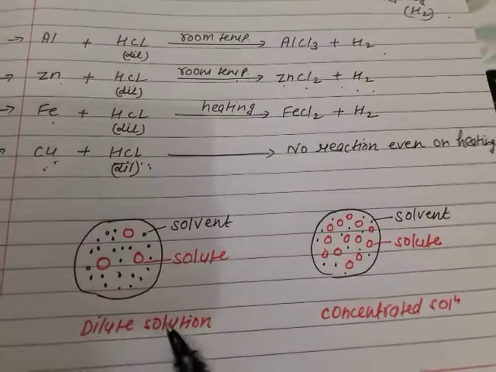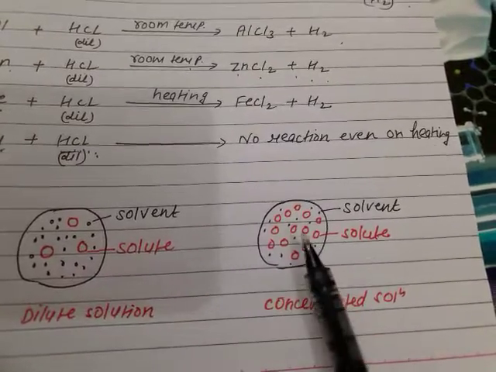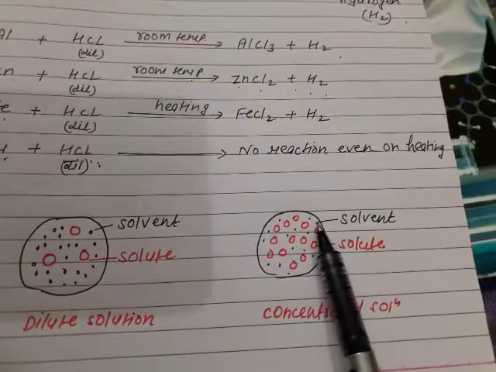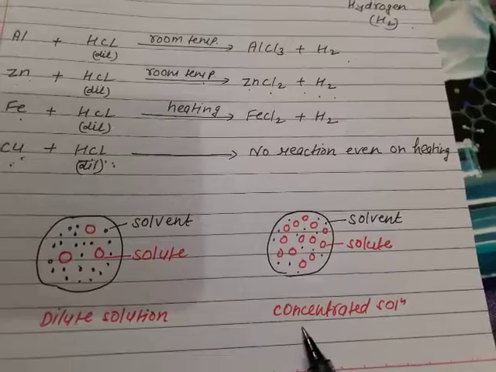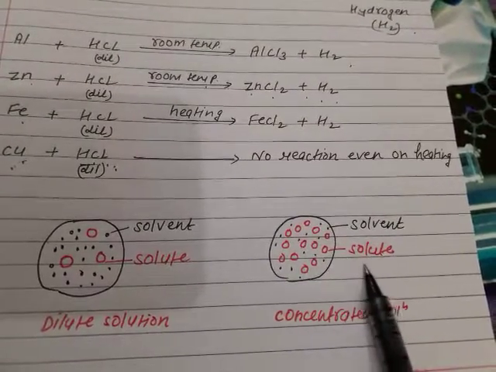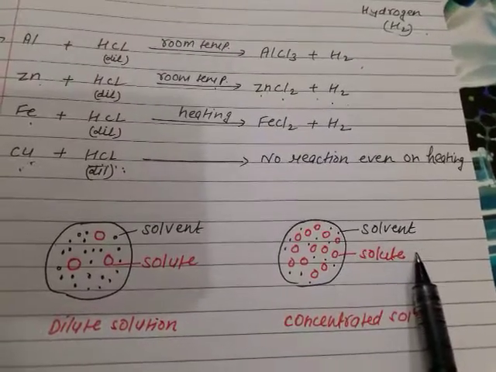Then it will be a dilute solution of HCl. Concentrated solution means more solute and less solvent. A concentrated solution of HCl means we will take more HCl as solute and less water as solvent.